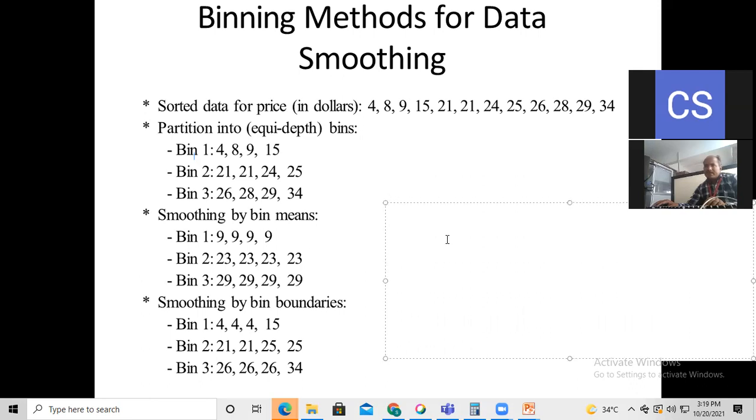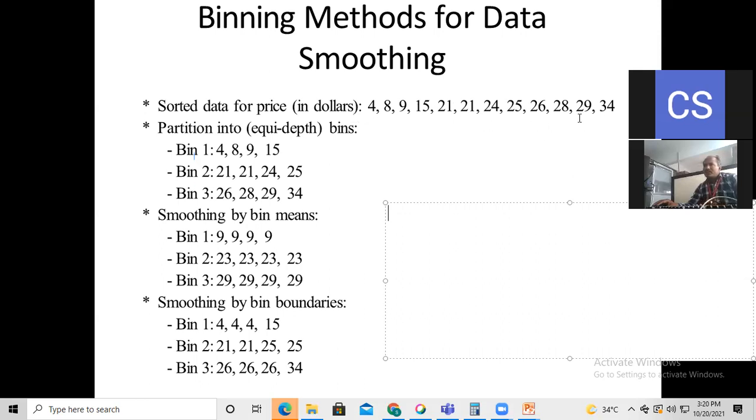Here we have sorted data for price in dollars. The sorted data is there for price, in dollars: 4, 8, 9, 15, 21, 21, 24, 25, 26, 28, 29, 34. So this is the sorted price in dollars.